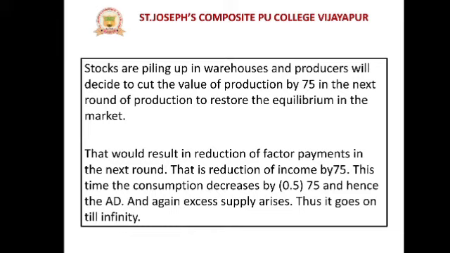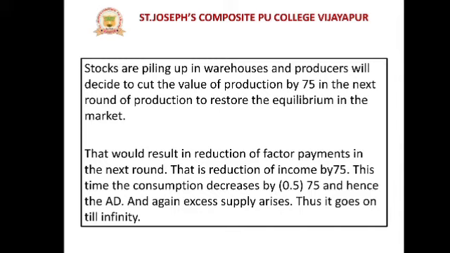Why did this happen? From 250 it reduces to 75. Why? Because there is no demand, no expenditure, nobody is ready to buy goods and services. In this situation, from 250 it reduced to 75. So what is this 75? It is only the output produced by the producers, and that would result in a reduction of factor payments in the next round.